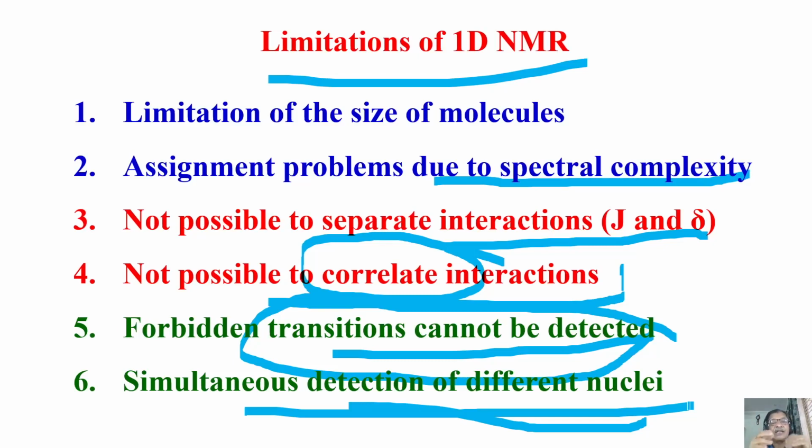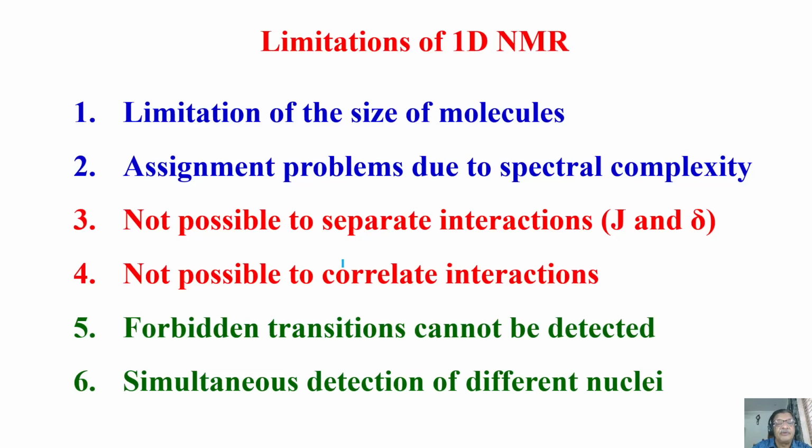So all such interesting things we can do in 2D NMR, and in 1D NMR all these things are limitations. That is the reason why 1D NMR cannot be employed for many things, especially as the size of the molecule keeps increasing, and for the various problems which I suggested here, the 1D NMR spectrum has a lot of limitations. Are you all with me? I hope you are all with me, right?